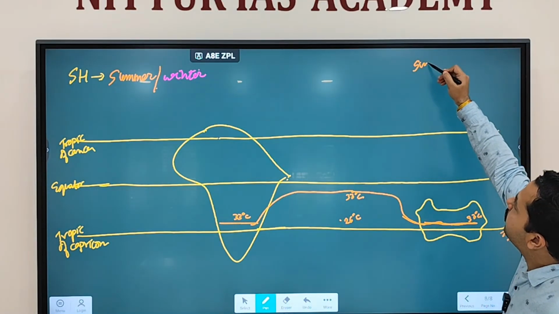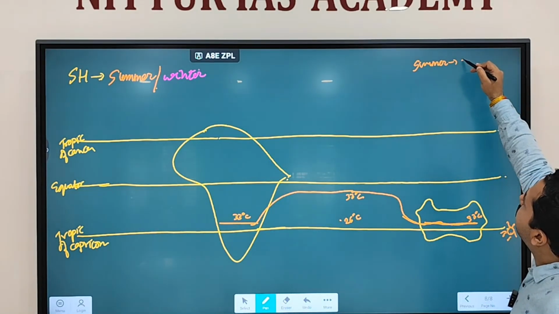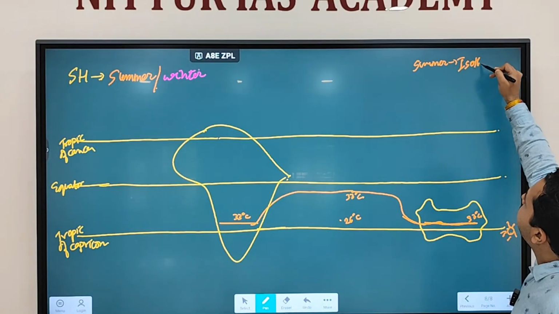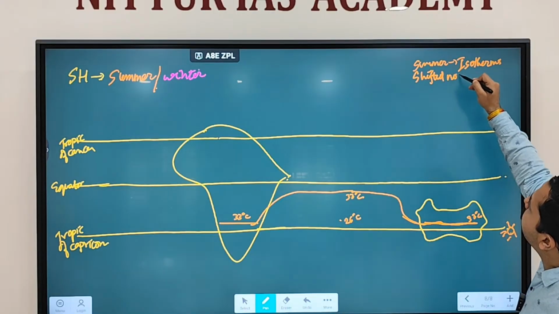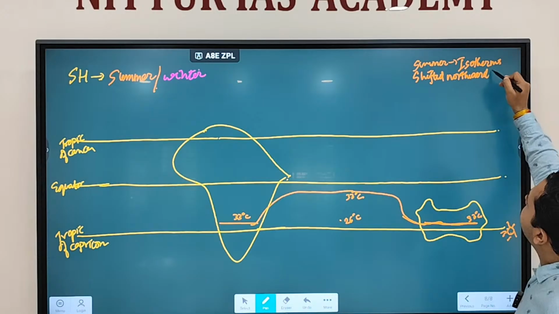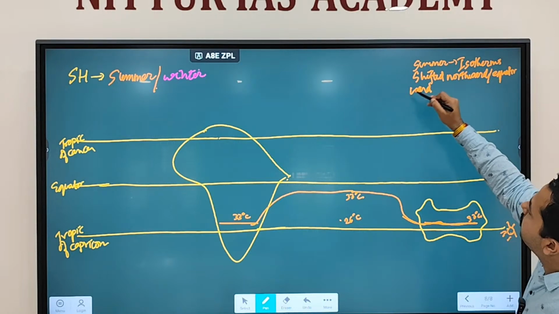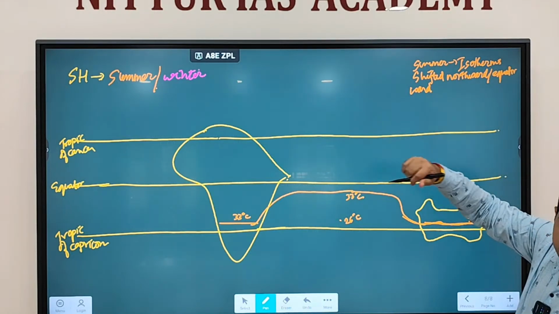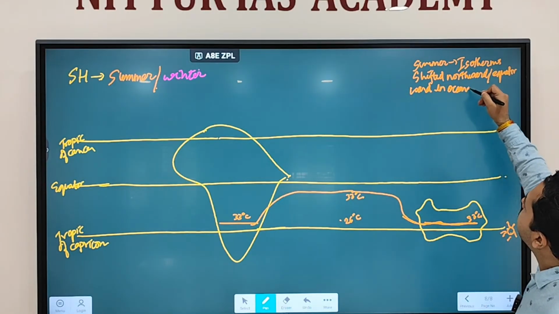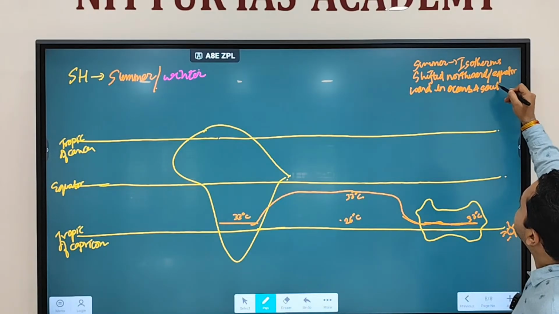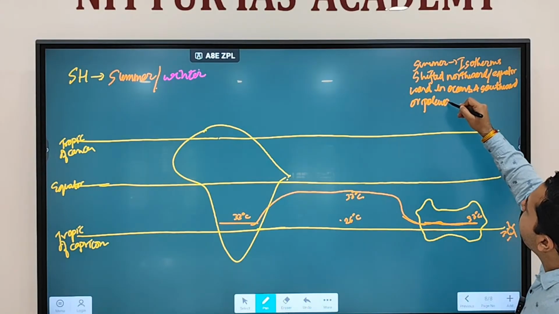Fine. So how are you seeing the variation? In summer, you see the isotherm shifted northward or equatorward. So this is northward or near the equatorward in oceans, and southward or poleward at the continent.